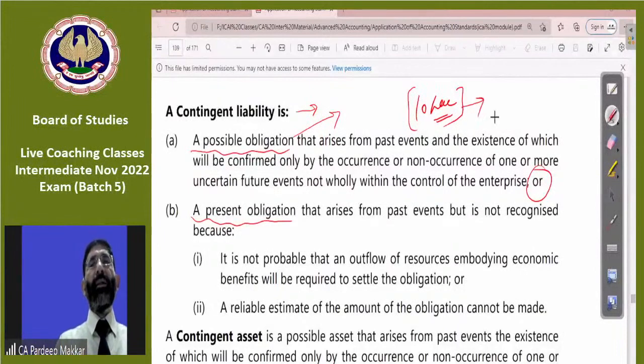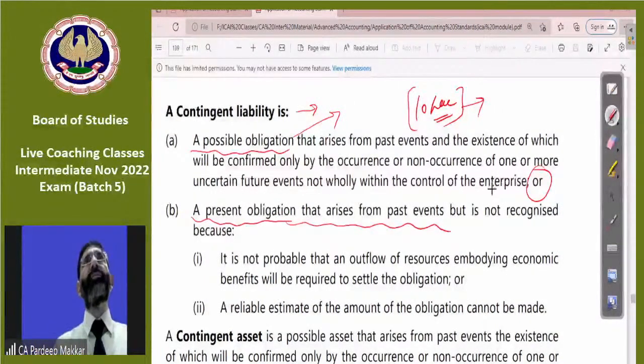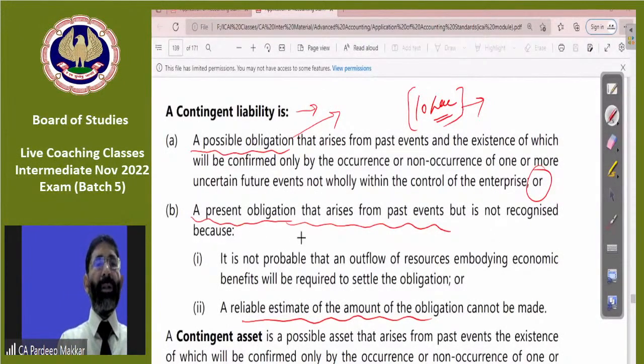In that case, this is a contingent liability because it is not yet decided. Second is present obligation. We know that we must get these goods back, but how much we have to pay, we can't estimate reliably. If it is sure that we will have to pay, but how much can't be estimated, this is a present obligation.